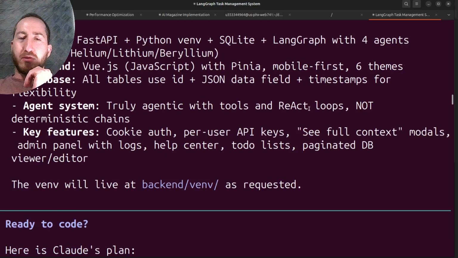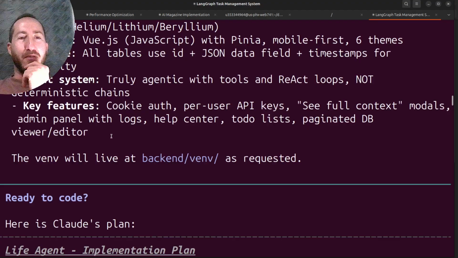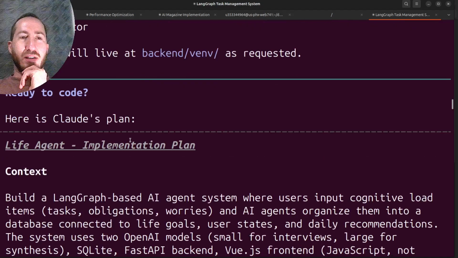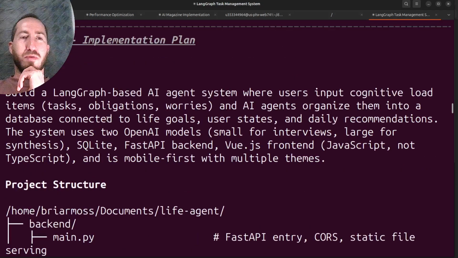Agents truly agentic with tools and ReAct loops, not deterministic chains. Cookie auth, per user API keys, see full context modals, admin panel with logs. Help Center, to-do list, paginated DB viewer, and editor. The venv will live at backend.venv as requested. Ready to code.